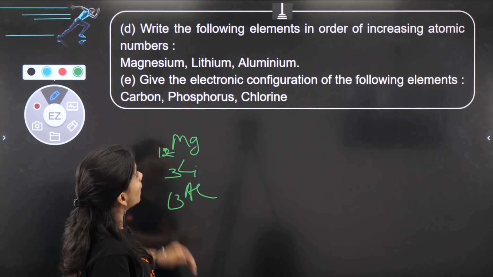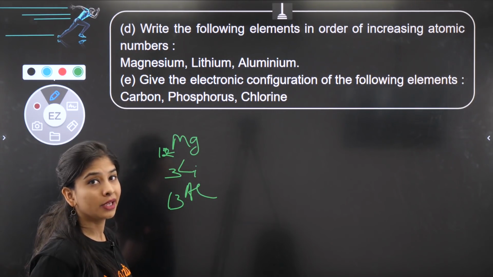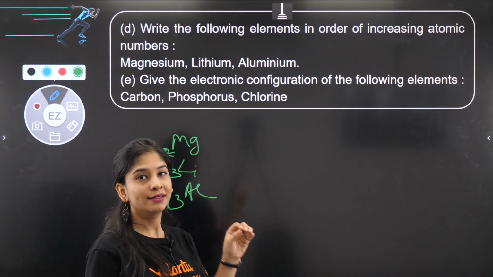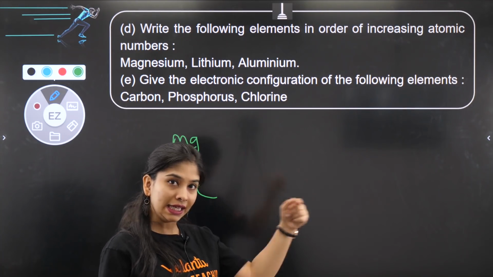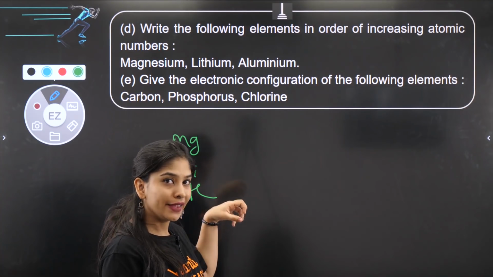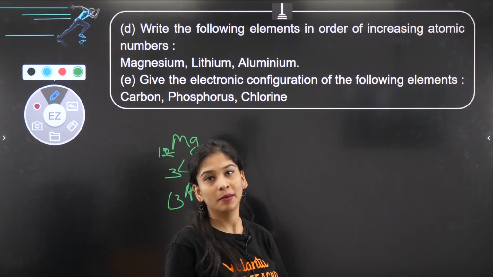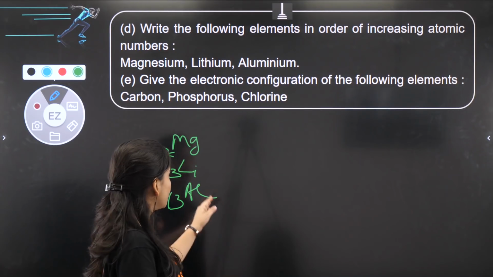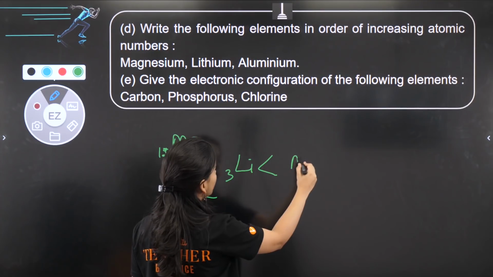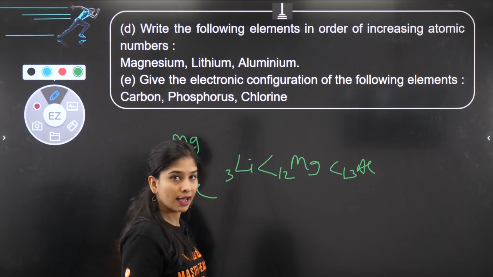Easy question. Now वो क्वेश्चन कह रहा है इन ऑर्डर ऑफ इंक्रीजिंग एटॉमिक नंबर. मतलब most of the time I have seen so many students making mistakes in increasing and decreasing order. Increasing order means first you need to write the least number, then the higher number, then the maximum वाला number. तो इनमें lithium first, then magnesium, then aluminium. Right? This is the answer.